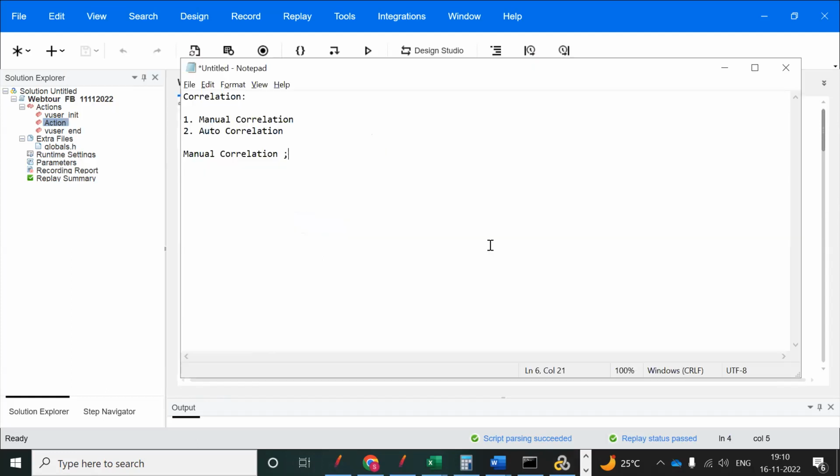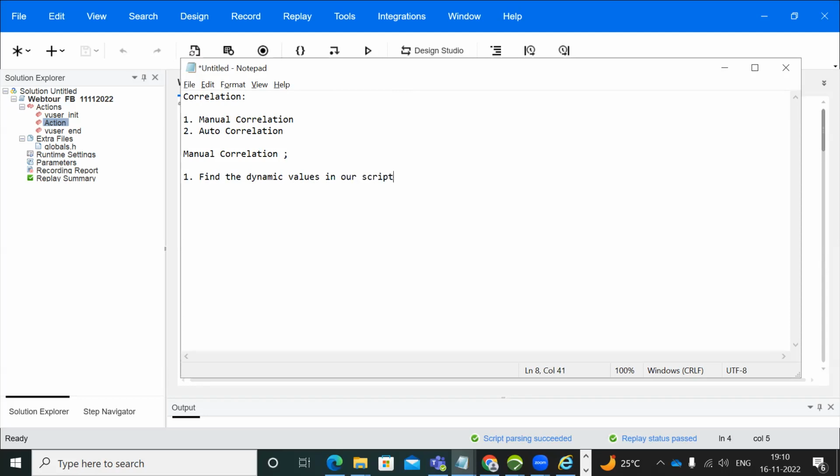So meanwhile, we'll write for the manual correlation process. First point, find the dynamic value in our script.